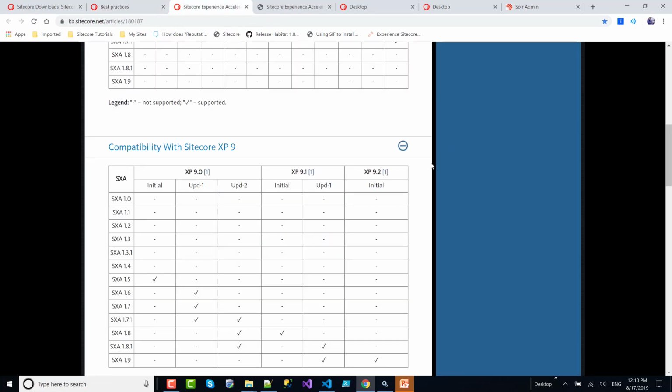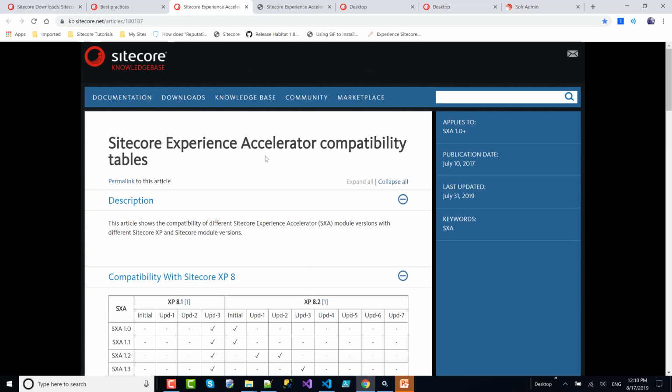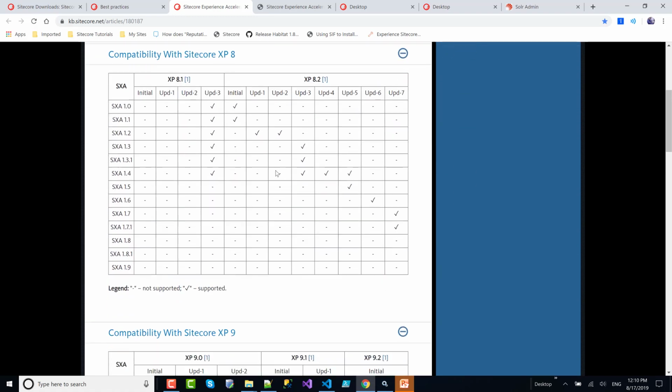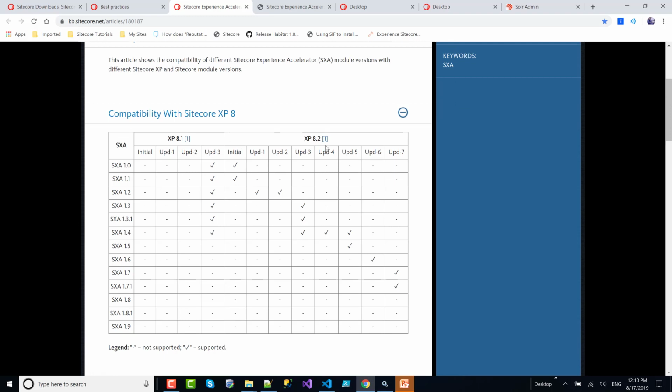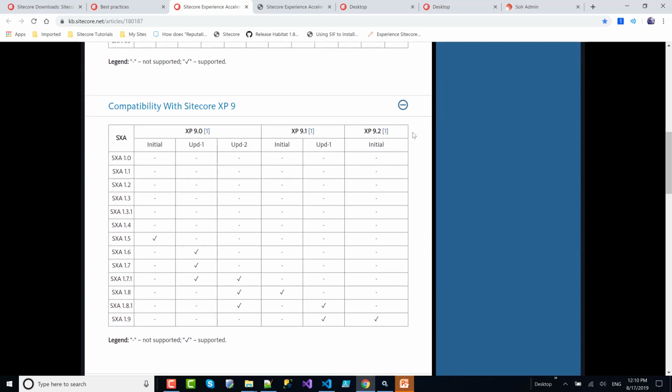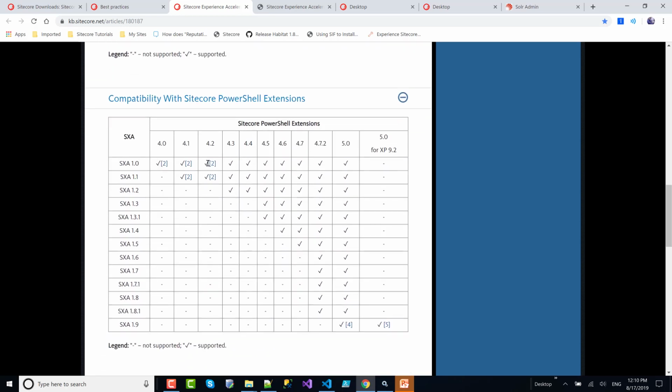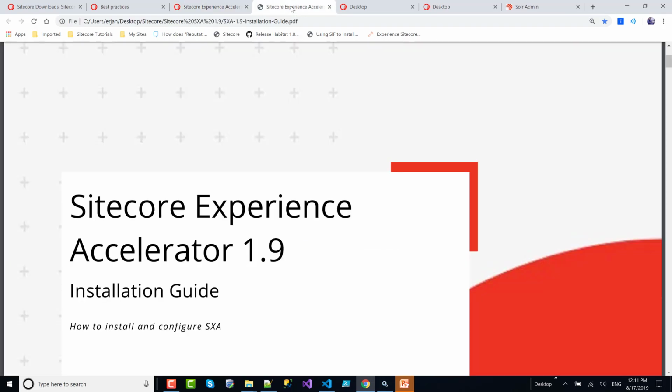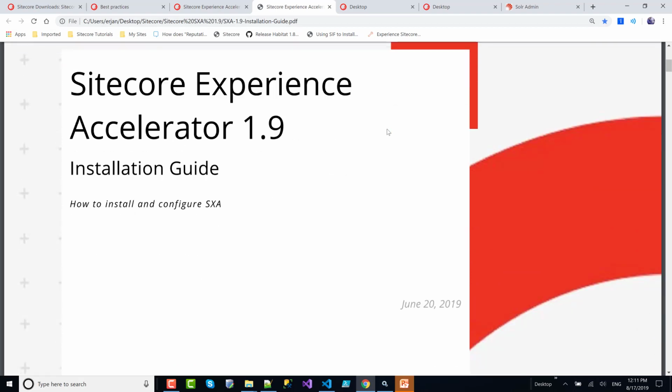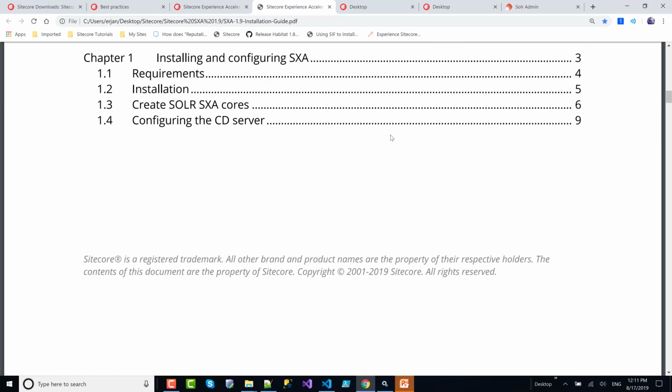Okay. And here is another page, the Sitecore Experience Accelerator compatibility table. I skipped the first one because we don't use Sitecore 8. Here I have Sitecore XP 9.2 and it's compatible with SXA 1.9. And for PowerShell Extensions, we will need PowerShell 5.0 for XP 9.2. And here is the installation documentation, and actually it's just a few pages.